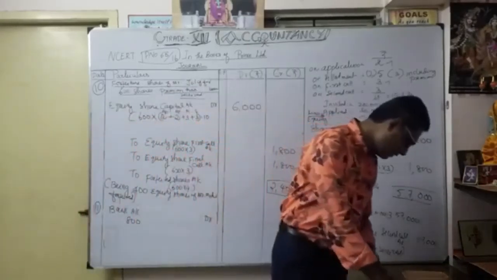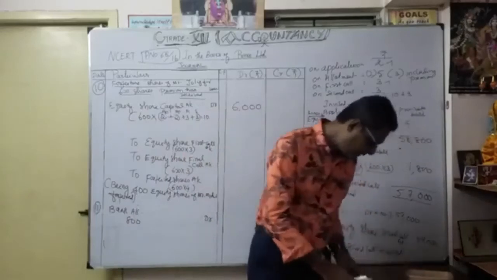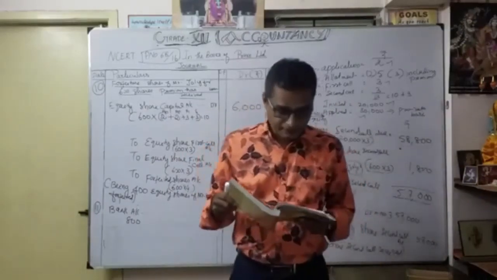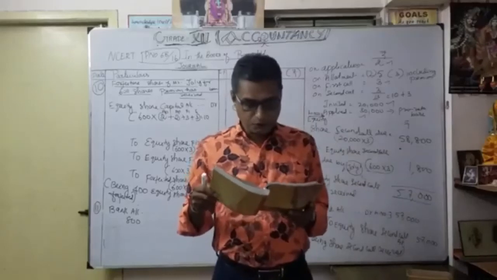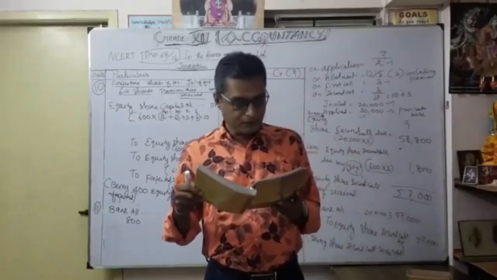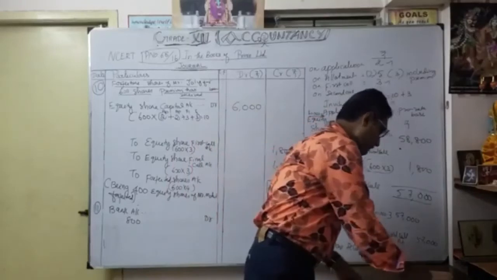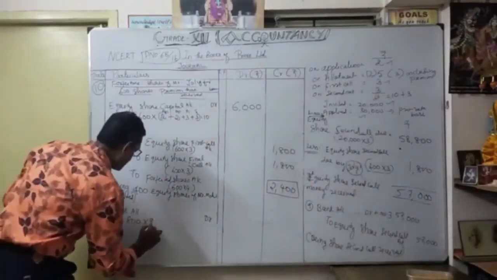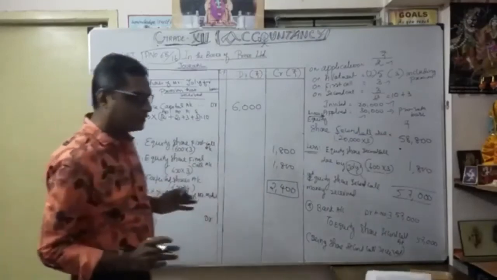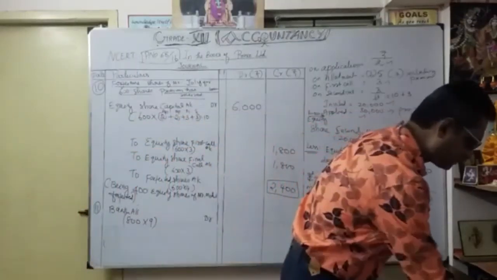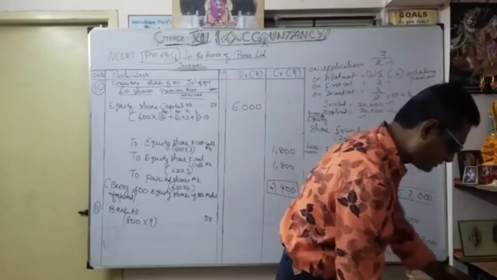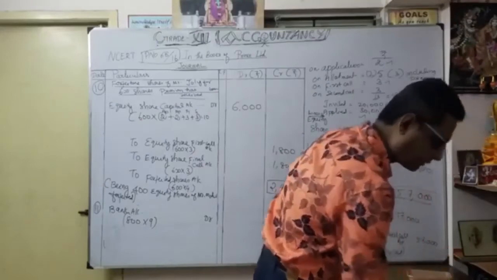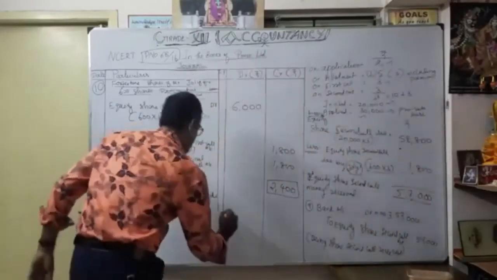Then given what? Of the shares forfeited, 800 shares were reissued to Supriya as fully paid for 9 per share. Okay, here the reissue entry is what? 800 into 9, so how much? 7,200, isn't it? So 7,200.